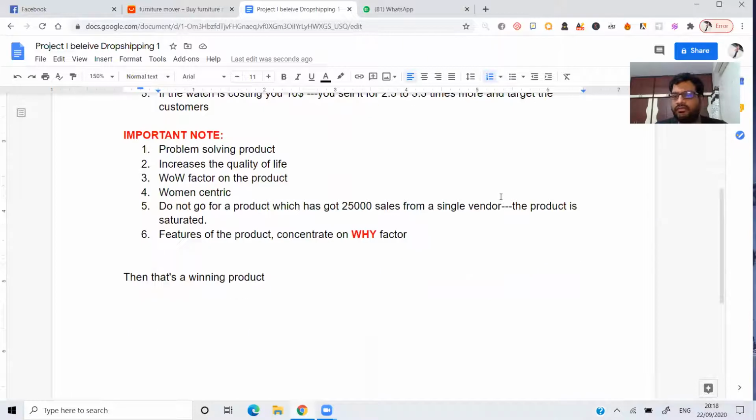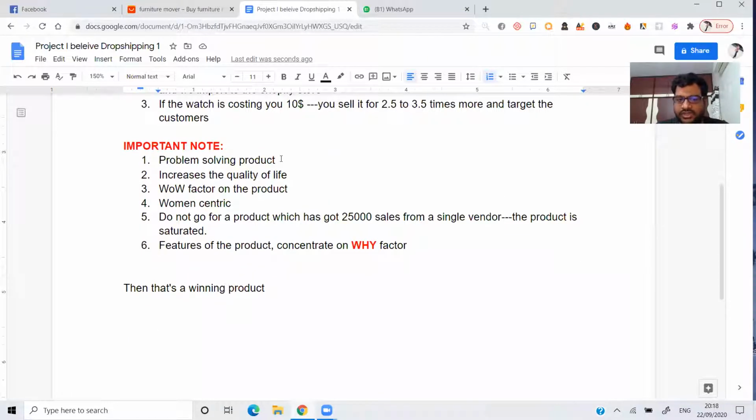Okay, so whenever you're trying to choose a product, you need to consider all these particular factors. So it's not that easy to find a winning product. Let me tell you clearly, it is not at all that easy to find a winning product. If you want to find a winning product, it requires, first, all these important notes, and also the major factor is testing. The major factor is testing. You need to test each and every product that you think is a winning product.